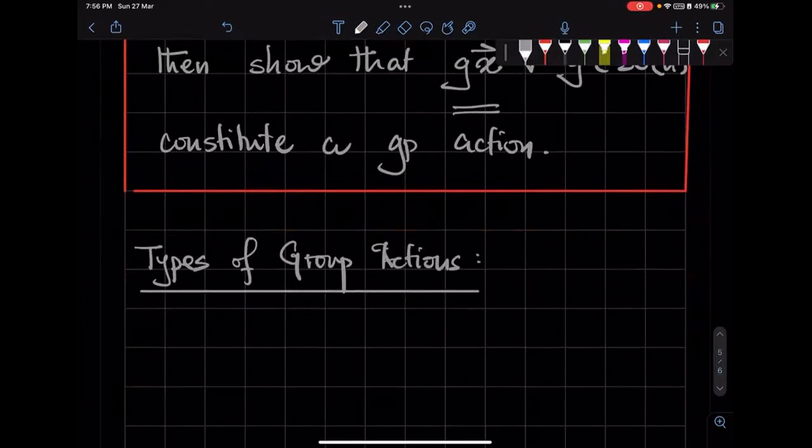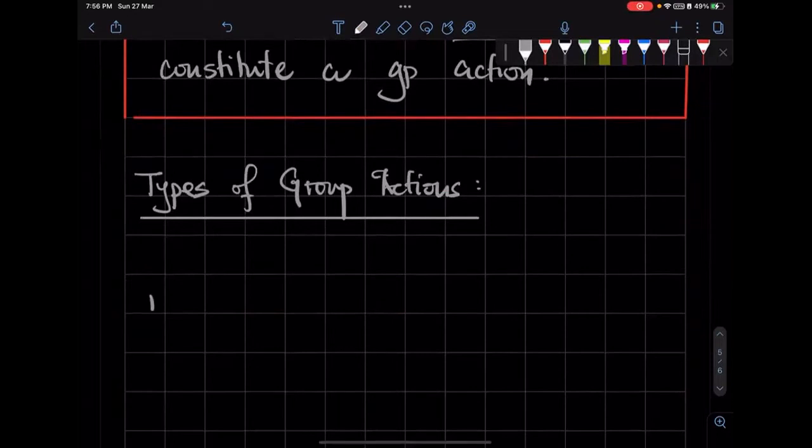So there are different types of group action. The number one is that the group action can be transitive. What does transitivity mean?